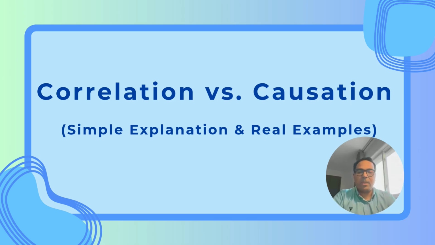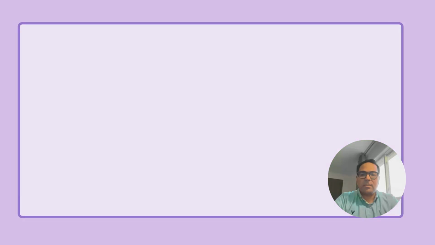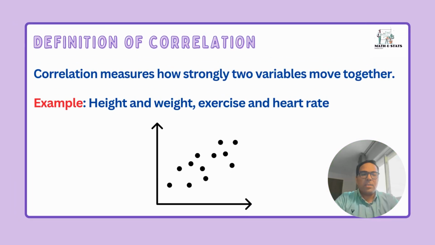My name is Omid. I'm an assistant professor of statistics. Today we're tackling a classic confusion, correlation versus causation. Just because two things happen together, it does not mean one causes the other. Correlation is simply a measure of how two things change together. When one goes up and the other thing tends to go up too, we say they are positively correlated.